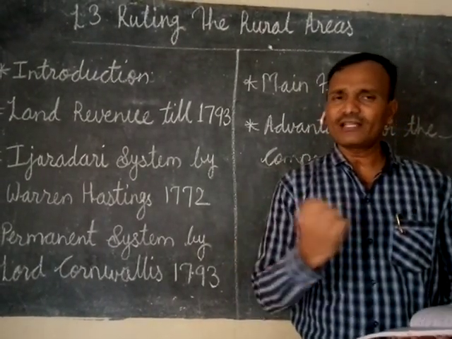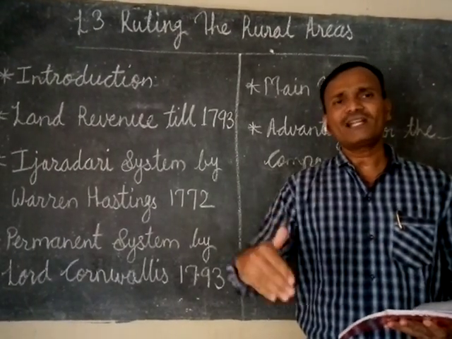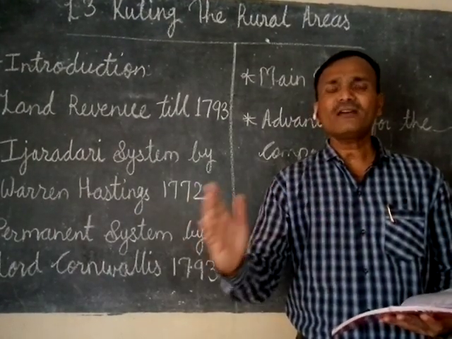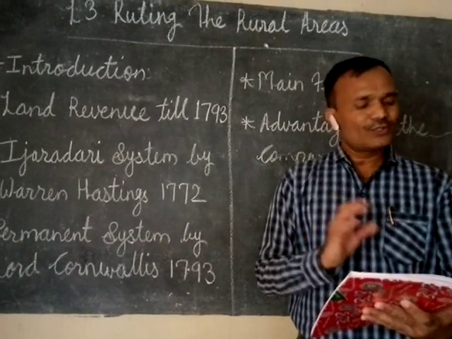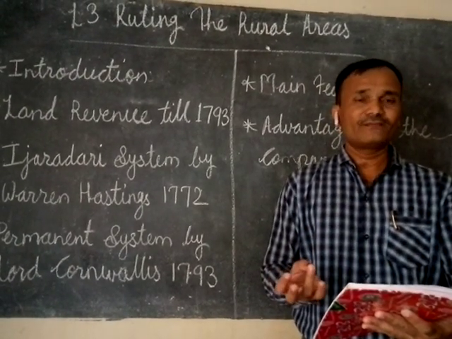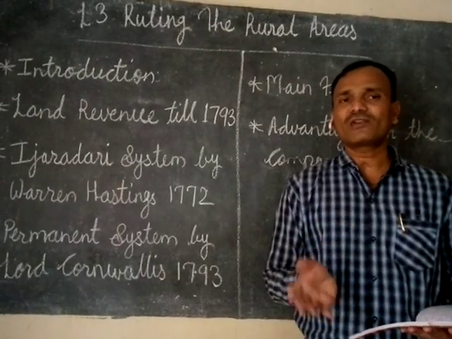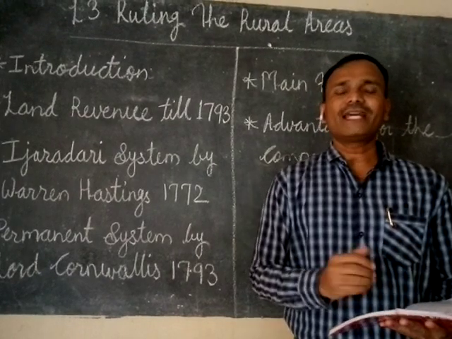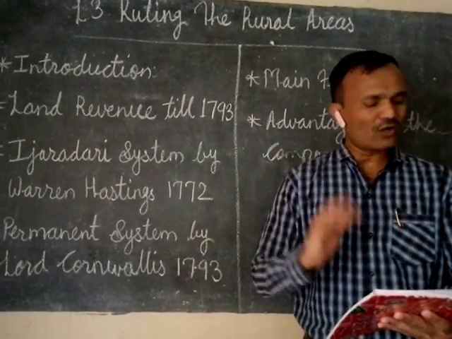Means the local zamindars used to collect the revenues, and after that they used to pay that fixed amount to the company. Even with crop failure due to flood or drought, the land would be auctioned off. Means if the farmers or peasants failed to pay the revenue, their land would be auctioned. Auction means what? Sale.